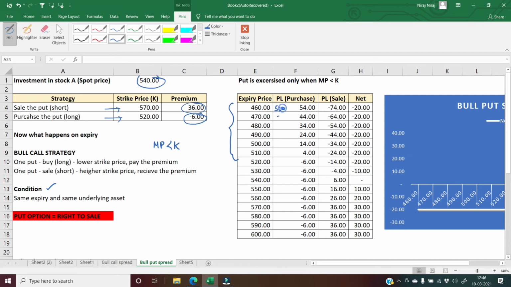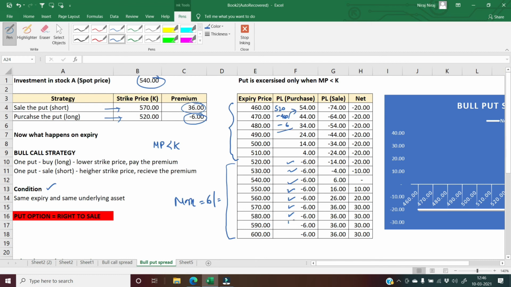You receive 520 minus 460 minus rupees 6, that is equal to 54: 60 rupees you gain from the execution, and 6 rupees is the premium you have incurred as loss. After 520 you are not going to execute the option, so the maximum loss you can suffer here is rupees 6. That is what has come here.